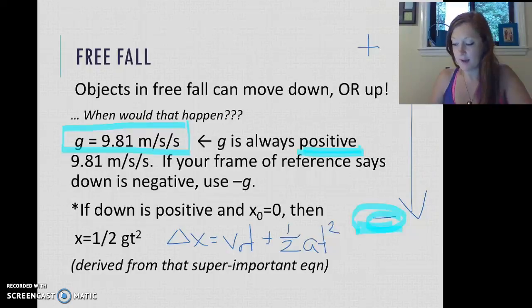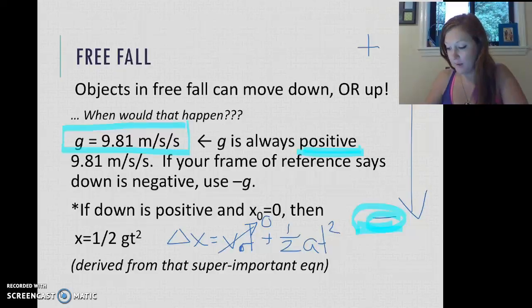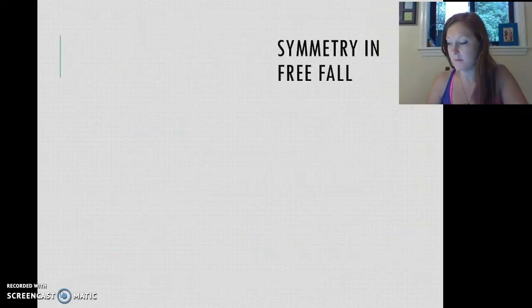That's just going to say that if we're just dropping something, if something is entirely in free fall with an initial velocity of 0, then we can find its position, how far it's falling, just with this formula. But don't worry about that. We'll pretty much derive it every single time in our problems.